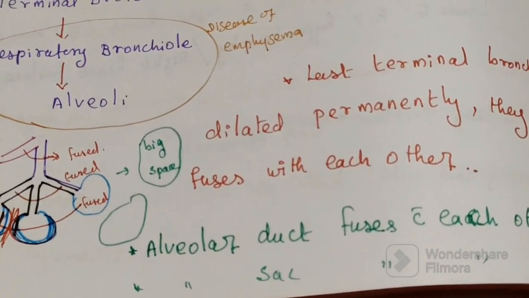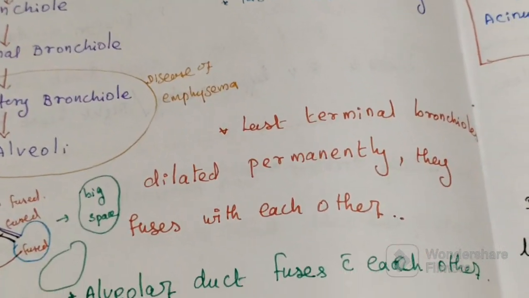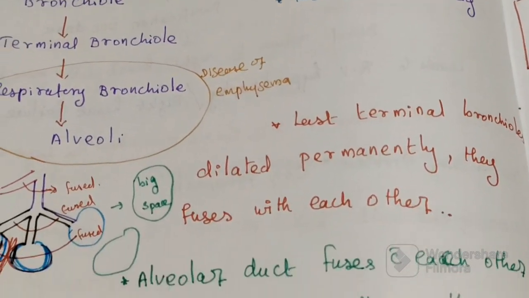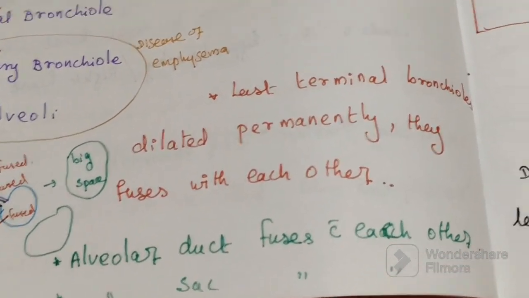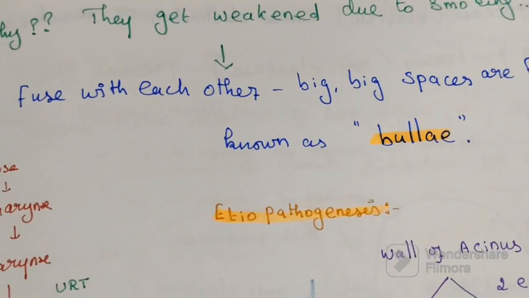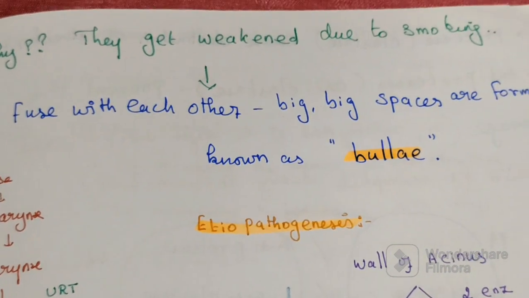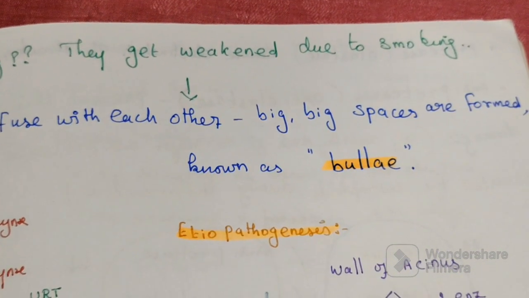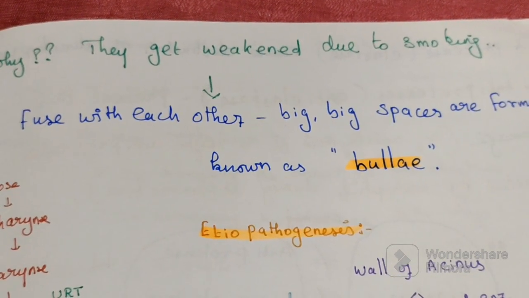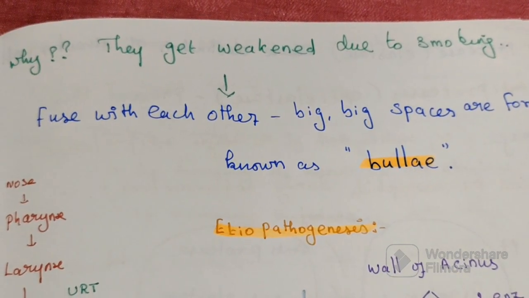Because of their fusion, a big space is formed, which is known as a bulla. Because of the formation of bullae, the obstruction will happen. So how do we define emphysema?